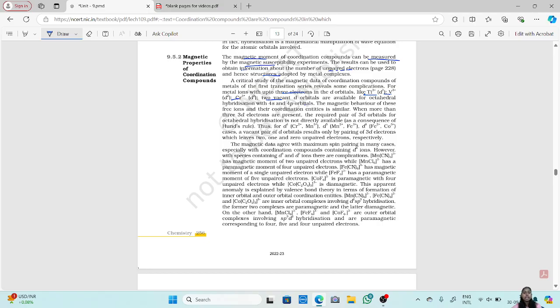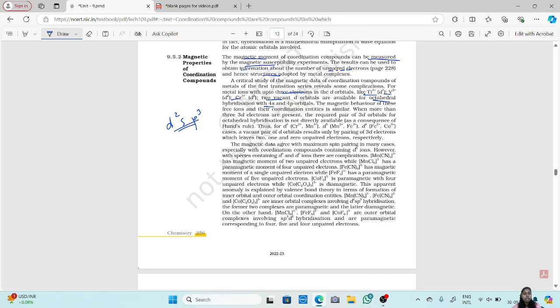Now these 2 vacant d orbitals can form an octahedral structure with 4s and 4p, that is d2sp3 hybridization. The magnetic behavior of these free ions and their coordination entities is similar.